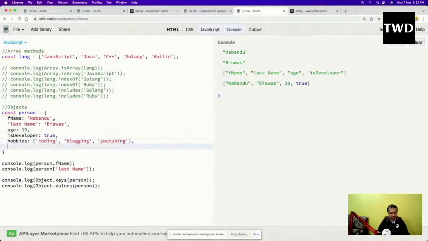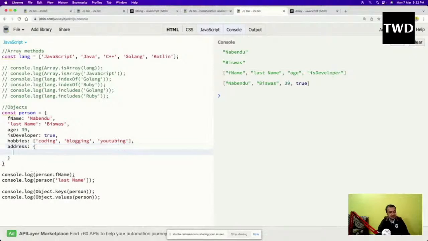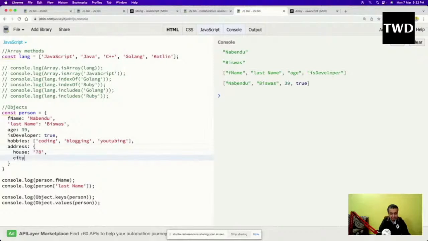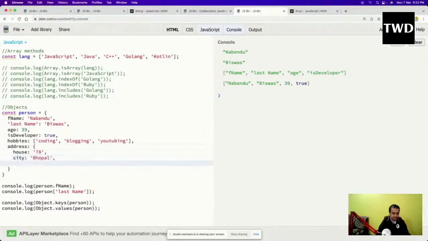Like this, I have an address. It can be another object itself. Okay, so house is like 78, and city is like Bhopal, and state is like MP, like this. Okay, so like this we can do it. I will show this later on.